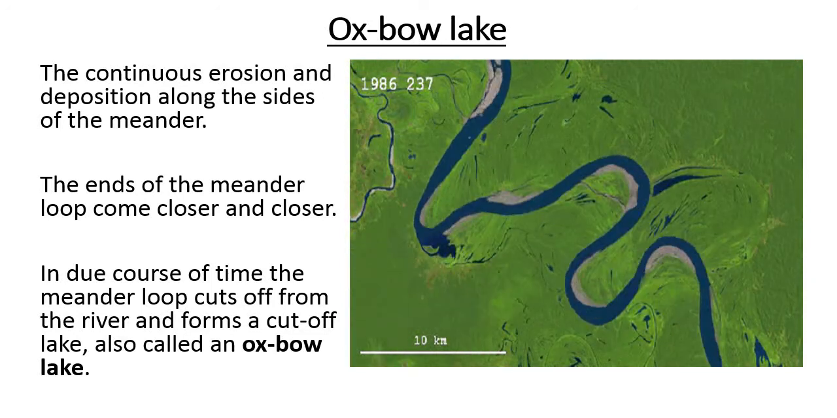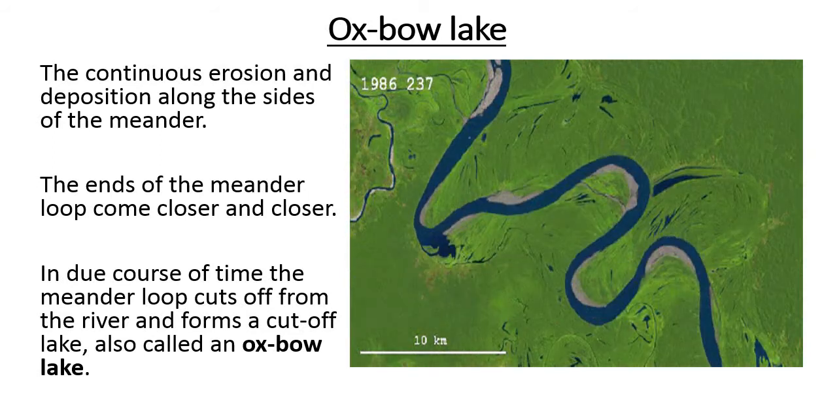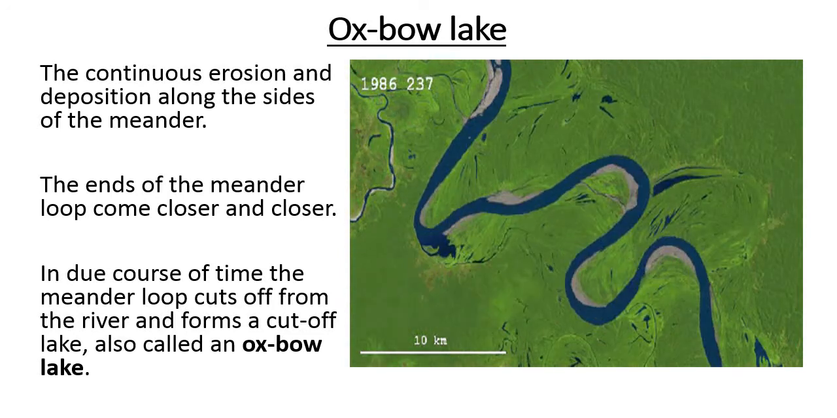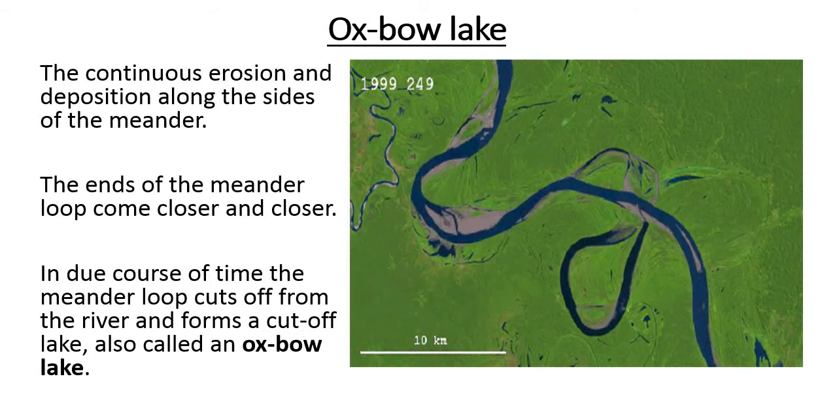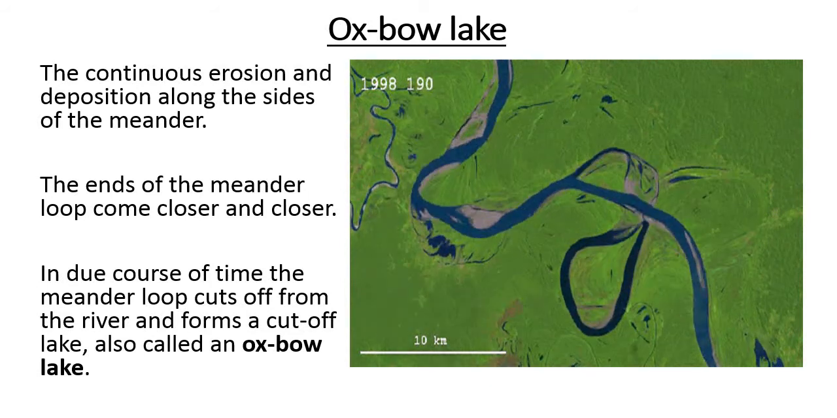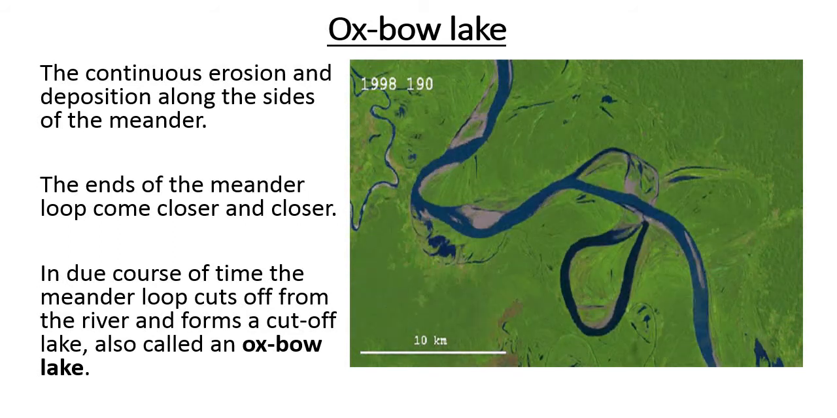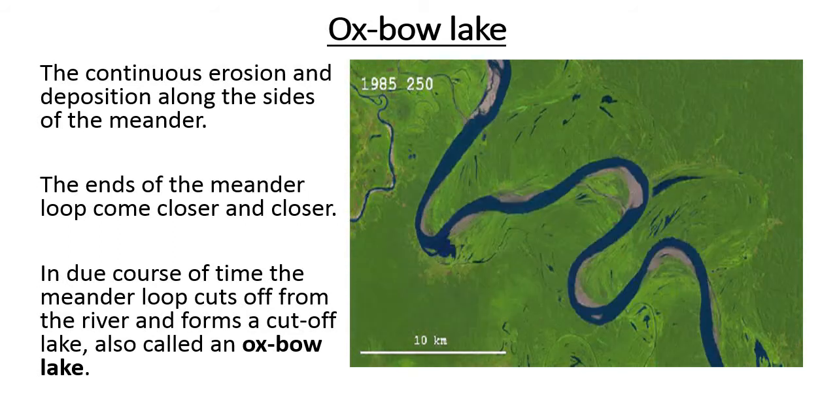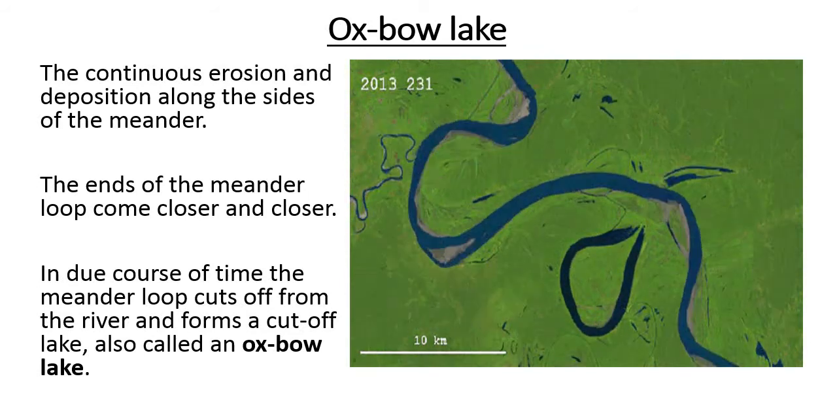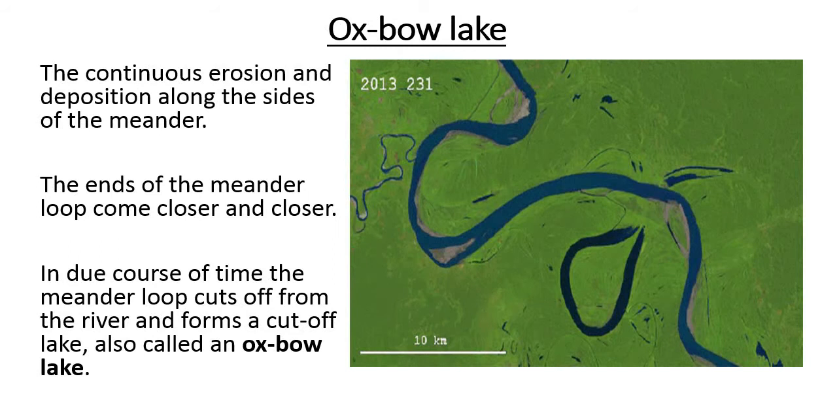The ends of the meander loop come closer and closer. In due course of time, the meander loop cuts off from the river and forms a cut-off lake, also called an oxbow lake. This cut-off lake is called an oxbow lake because water is present here. That is why it is called a lake, and it looks like the shape of an oxbow. That is why the name Oxbow Lake is given.